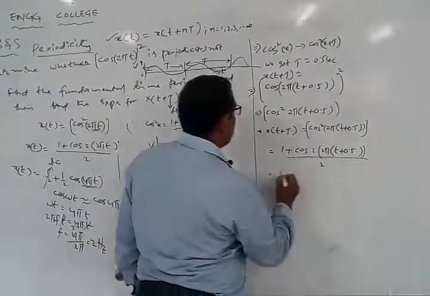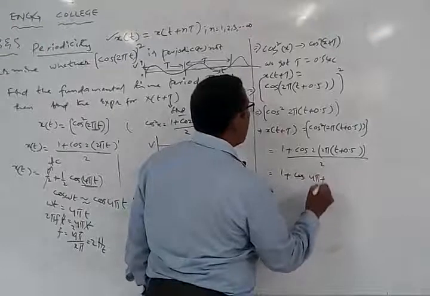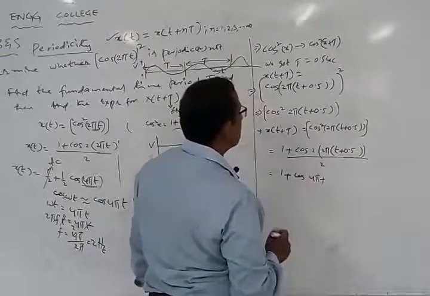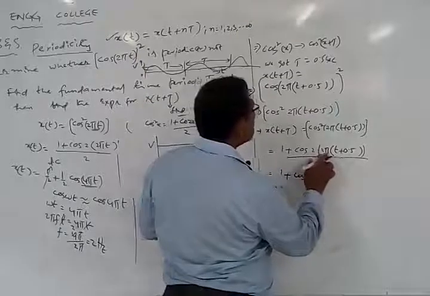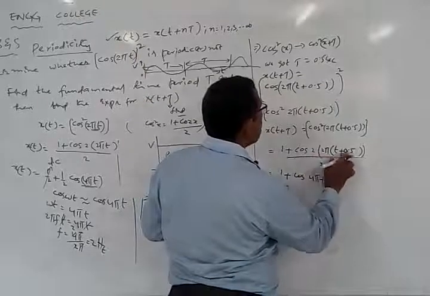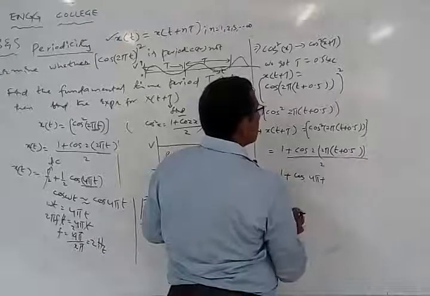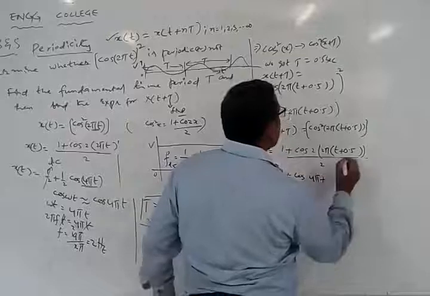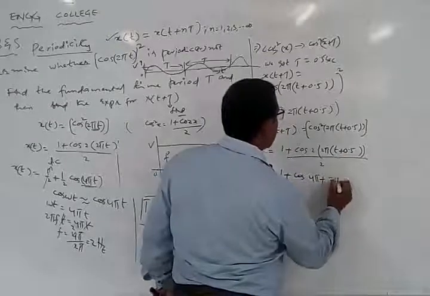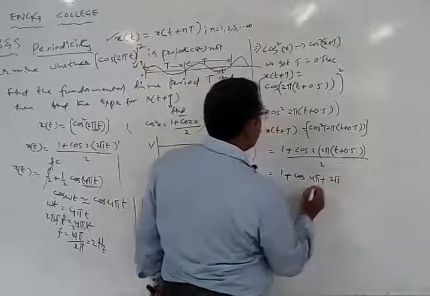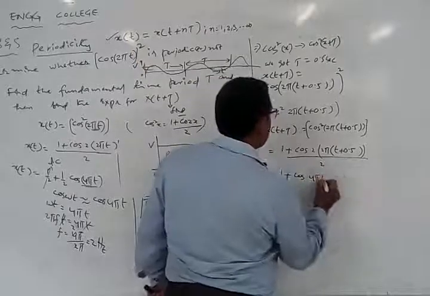It's going to be 1 plus cos, how much is this? 4 pi plus, what about the other one? This is 2 pi into 2, 4 pi. This is going to be 2 pi into 0.5. What is 0.5? It's going to be 1 by 2. So these 2 and this 2 will get cancelled, and I am going to get 2 pi here. Okay, 4 pi, let's write this completely.